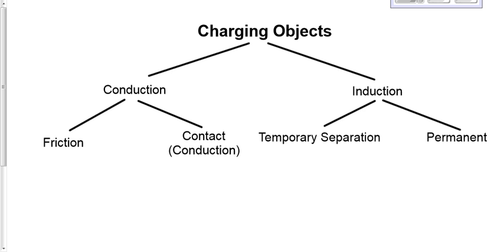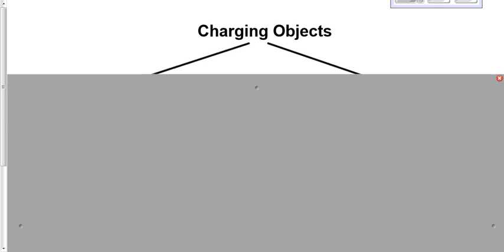We spent a couple of days now talking about charge, positive charge, negative charge, why an object is positively charged, why it's negatively charged, what charges move and what charges don't move because of the electric force versus the strong nuclear force and so on. What I want to do today is talk about the way something gets a charge, the way something becomes either positively charged or negatively charged.